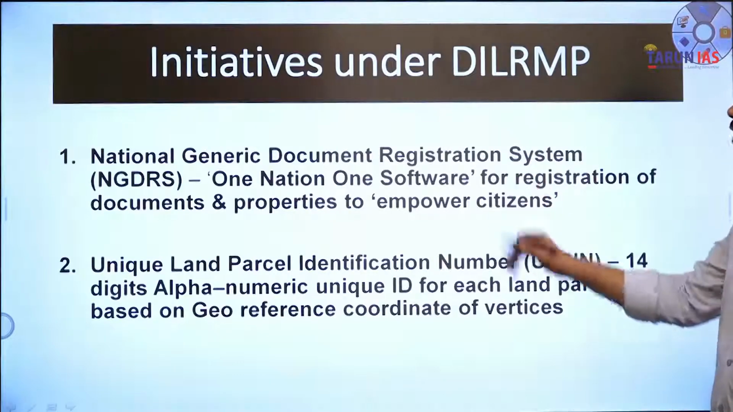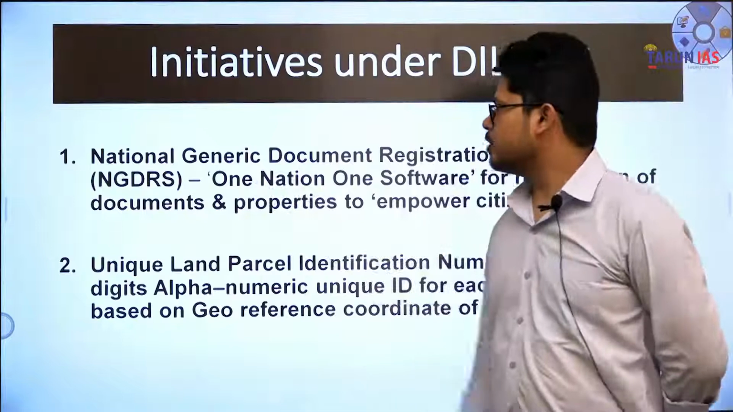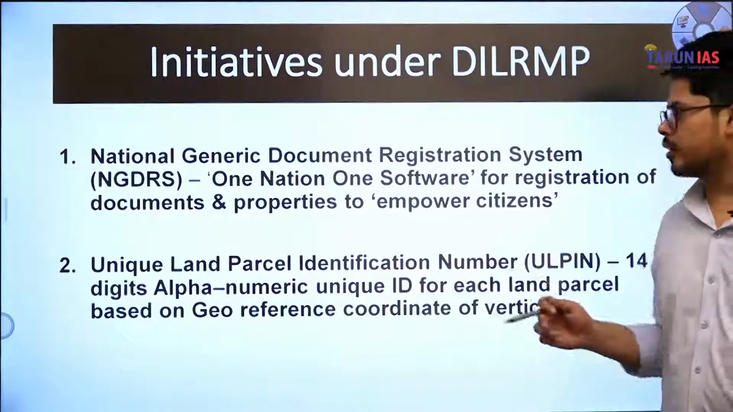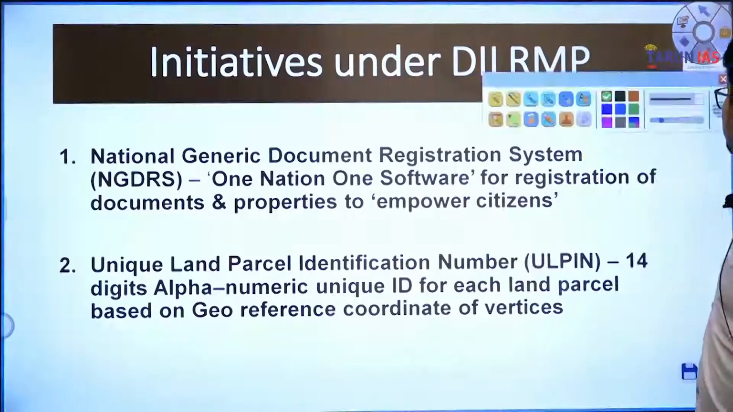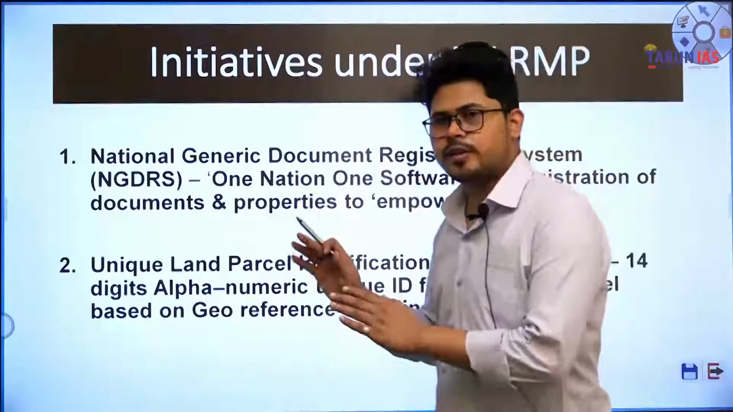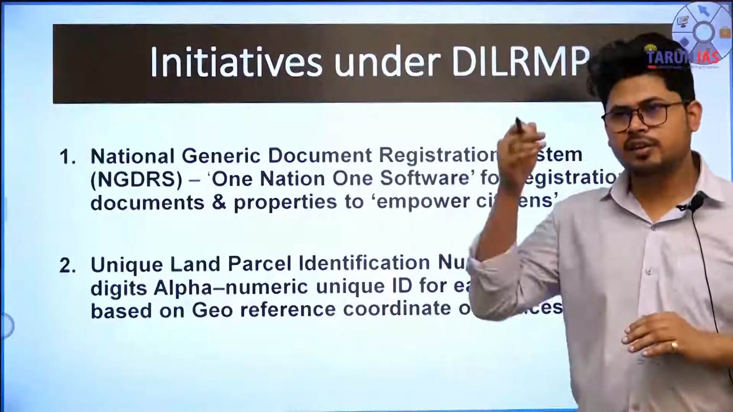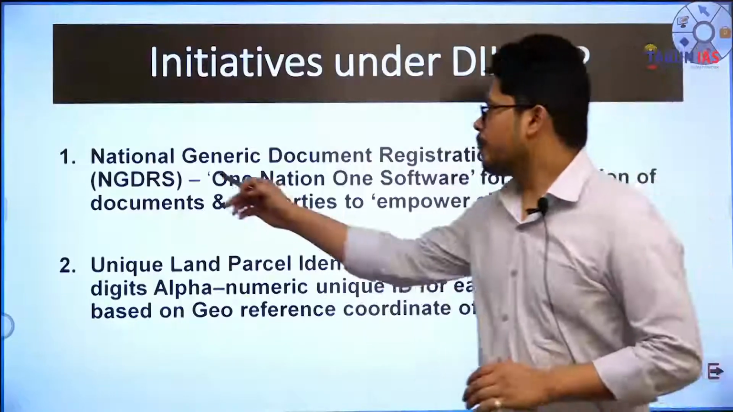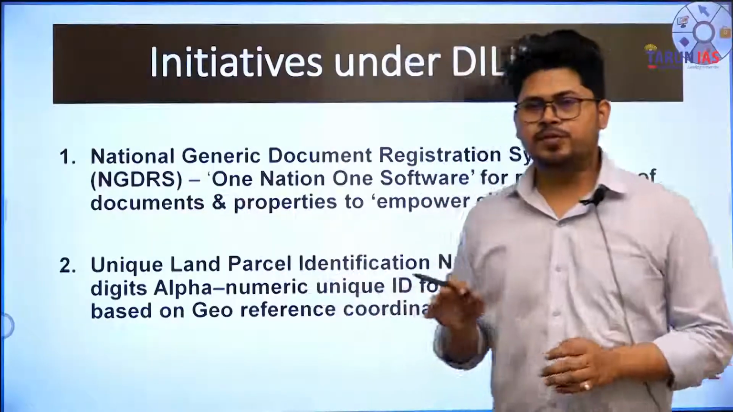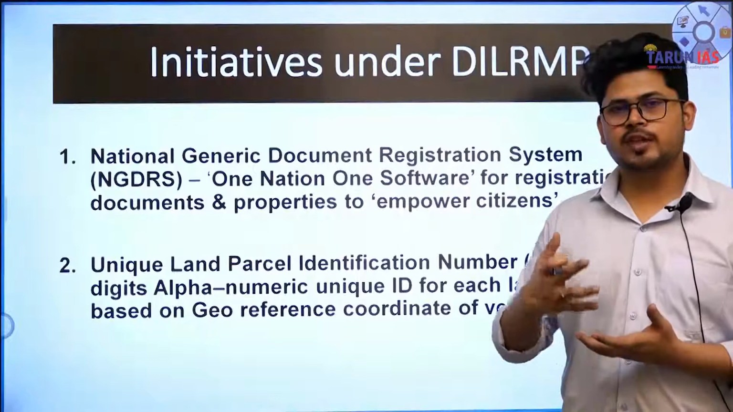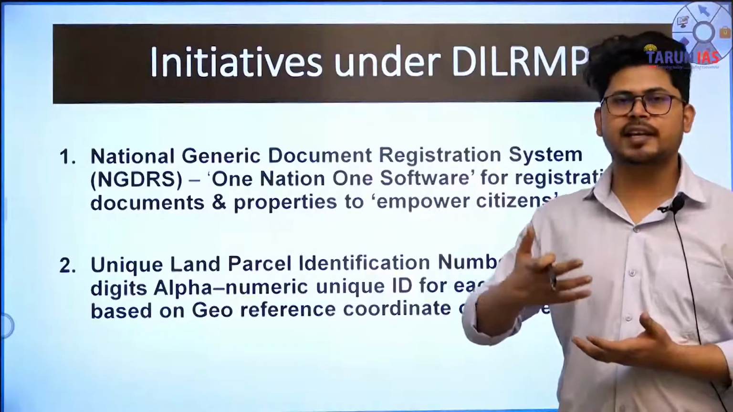Initiatives. Now what are the initiatives? The first one is the National Generic Document Registration System. It is one nation, one software. That means one software, to integrate in a horizontal fashion and then in a vertical fashion. How? The National Generic software will be provided to all the states. That means uniformization of the process of maintaining land records.